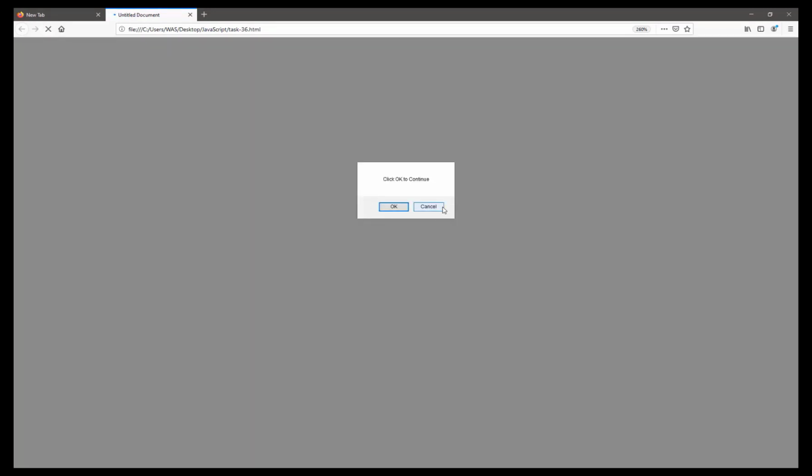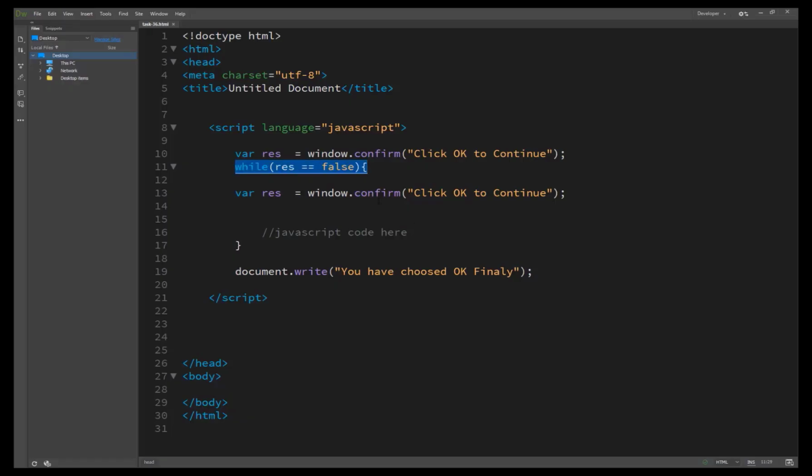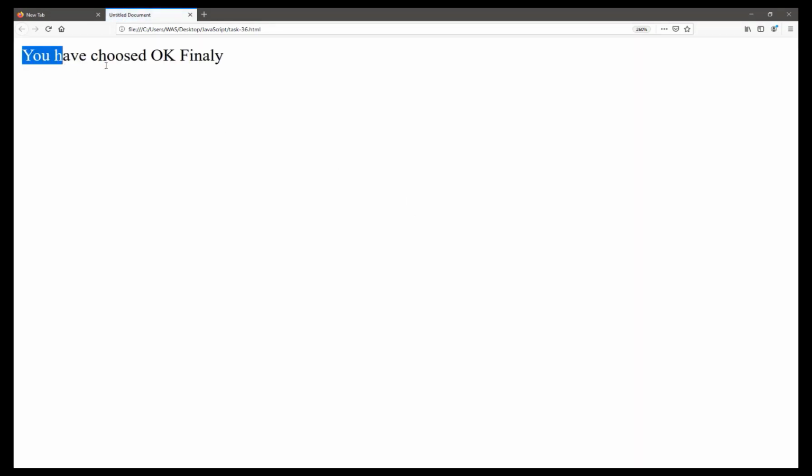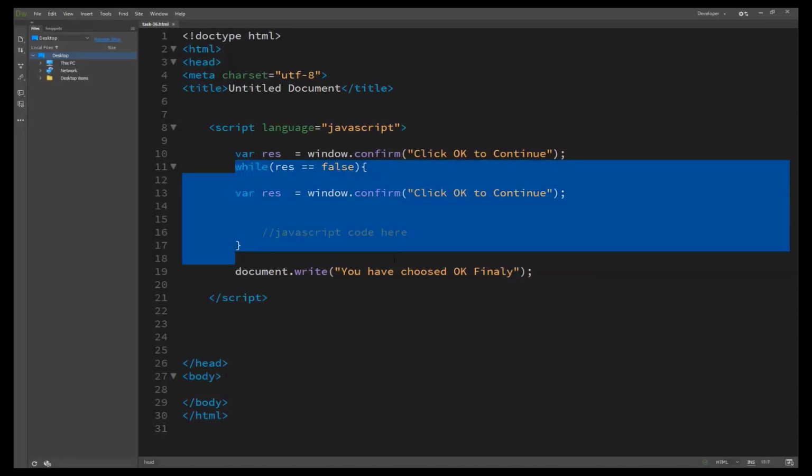But if I click cancel, what's the result? When I click cancel, the loop runs again automatically, and inside the loop it's the same thing, window.confirm. So it again and again runs the same thing. But when I click OK, it prints the message "you have chosen finally OK", because the loop is terminated automatically. So this is the method of looping by using a loop. I think that our task 36 is completed.